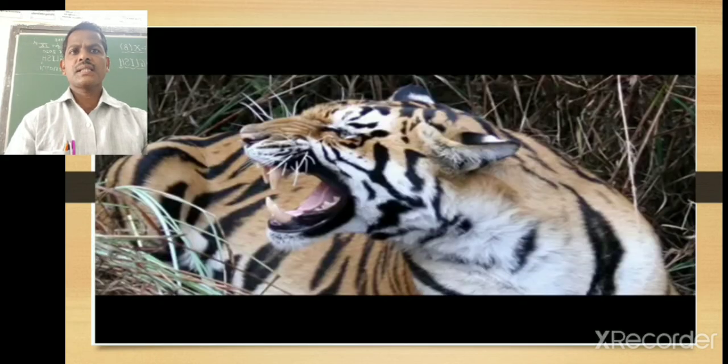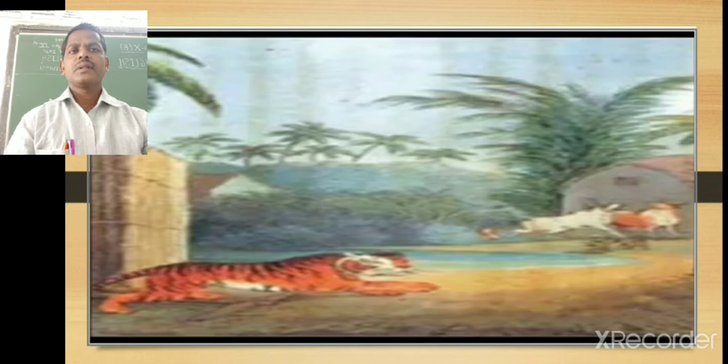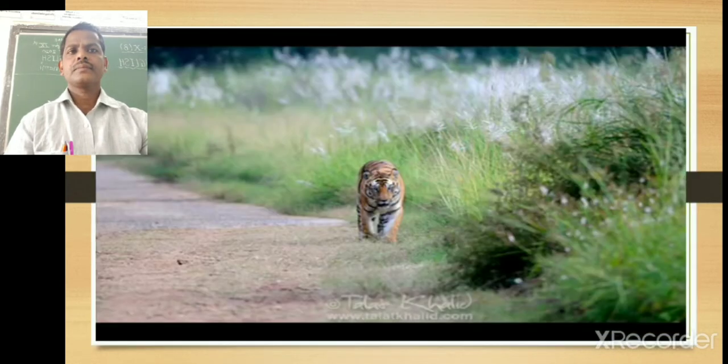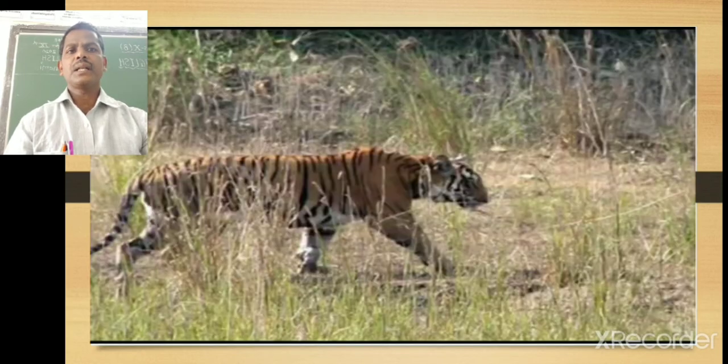He roars and frightens the villagers and is able to catch them as his prey. And not only human beings, sometimes he catches the animals of the villagers. He stalks very slowly in a dignified way to terrorize the people.